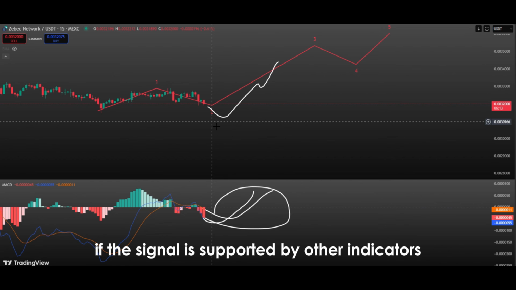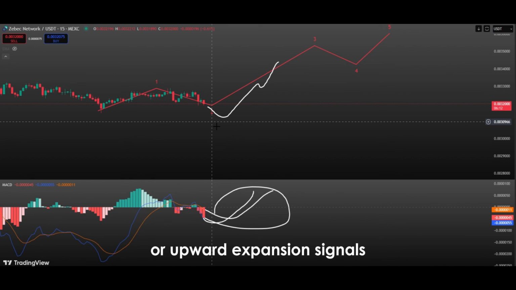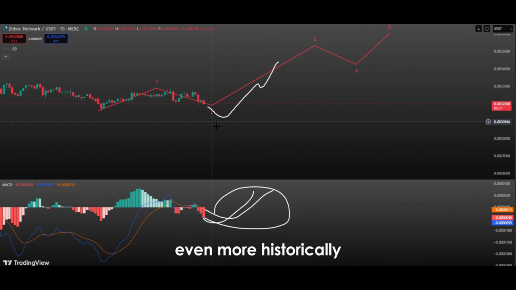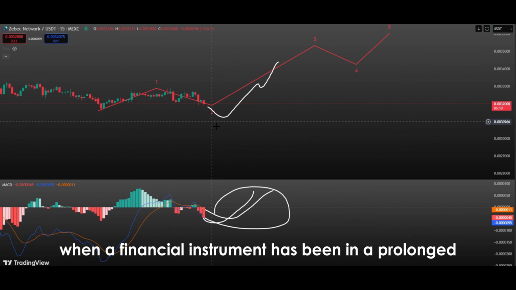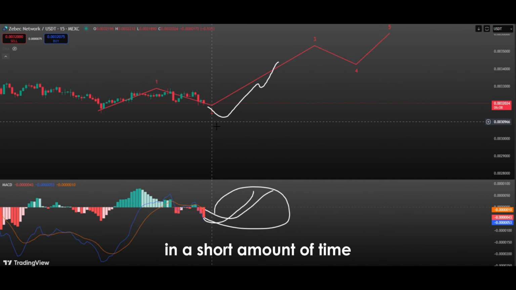If the signal is supported by other indicators, such as positive divergence on the RSI or upward expansion signals following a Bollinger Band squeeze, the likelihood of a bullish scenario increases even more. Historically, MACD crossover signals like these have marked the beginning of many major rallies. For example, when a financial instrument has been in a prolonged downtrend and a bullish MACD crossover occurs, the price often reverses direction in a short amount of time.